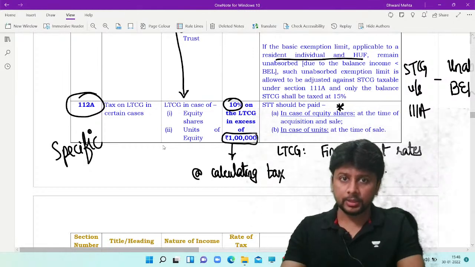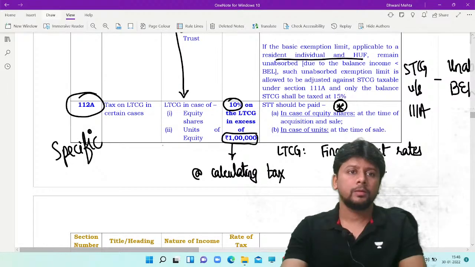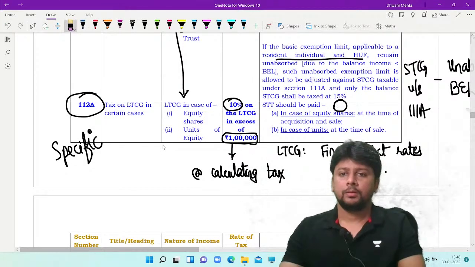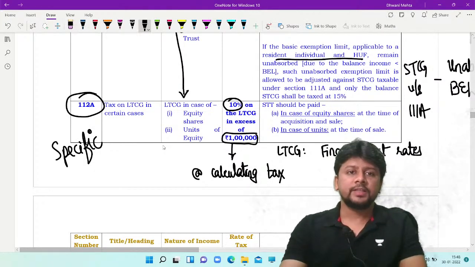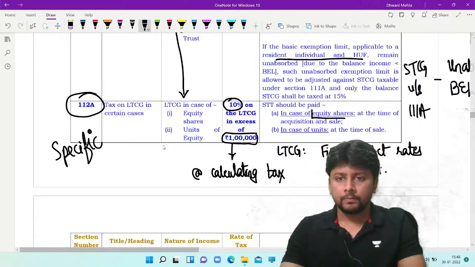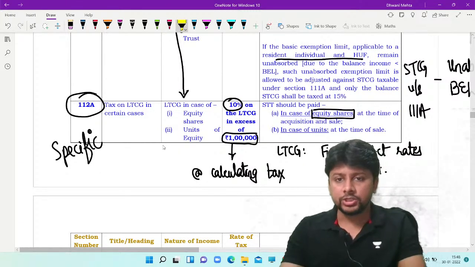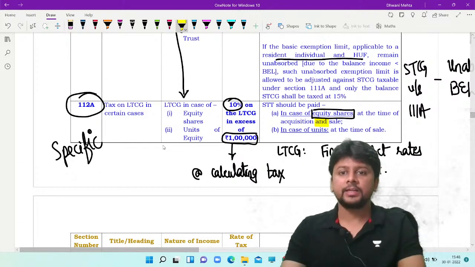One of the important conditions to satisfy: if you want this section to apply for equity shares, then STT should be paid at the time of acquisition and at the time of sale.